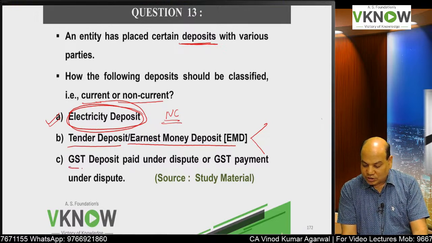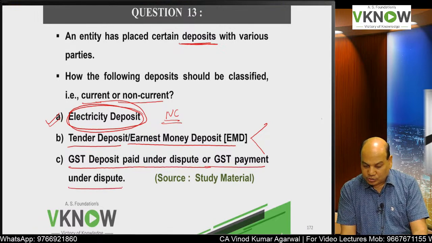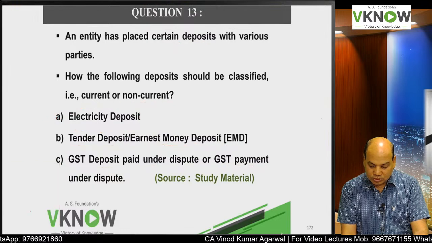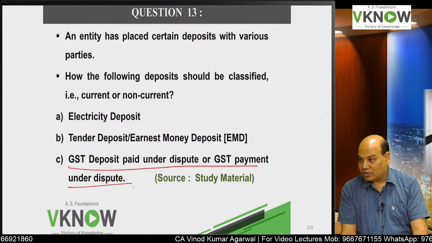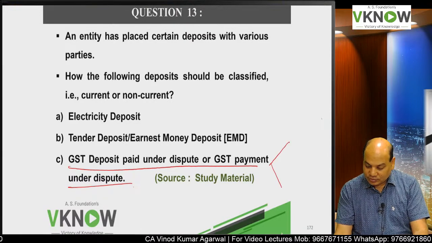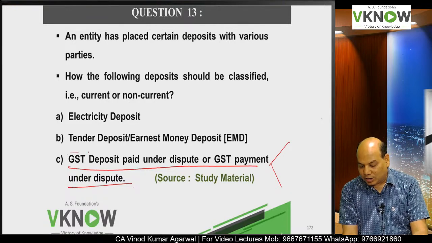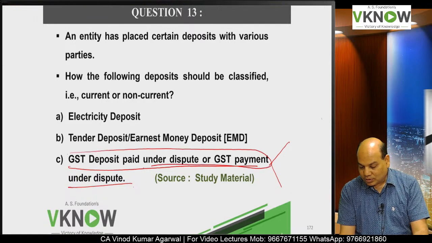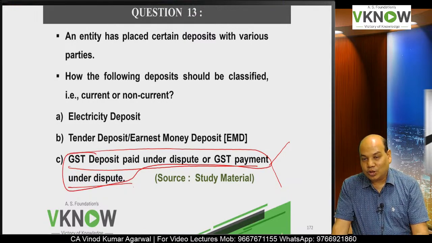What about this GST deposit paid under dispute, or GST payment under dispute? Now you are dealing with the Indian government on the other side here. Not easy. Two answers are possible here because this is very limited information. One line, I can't use this one line to make a concluding remark.